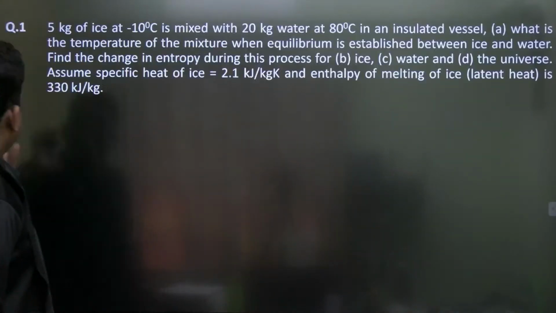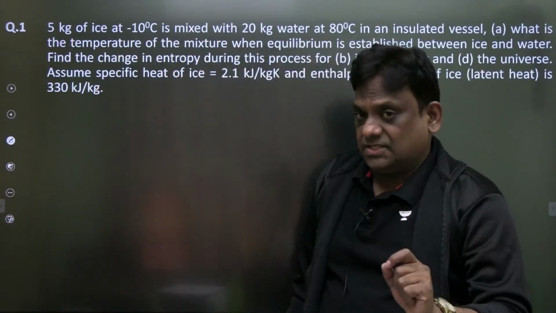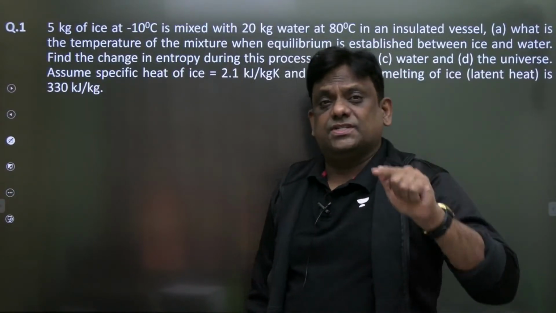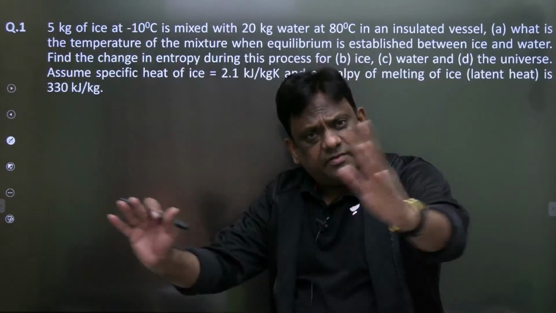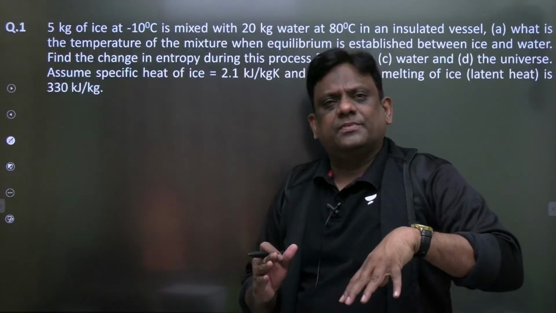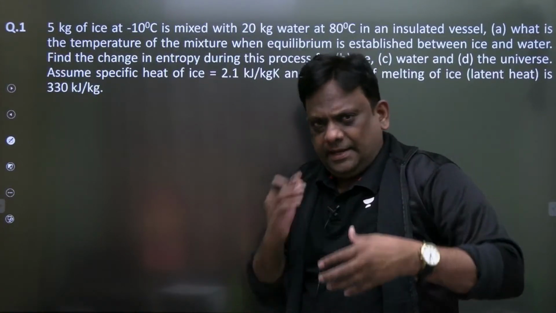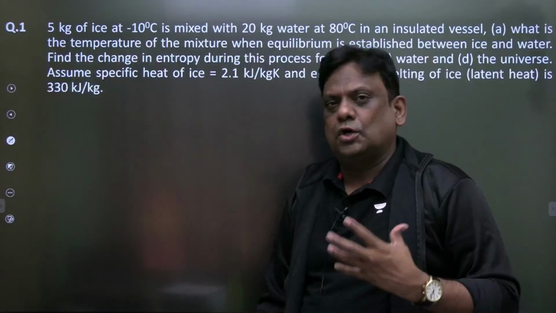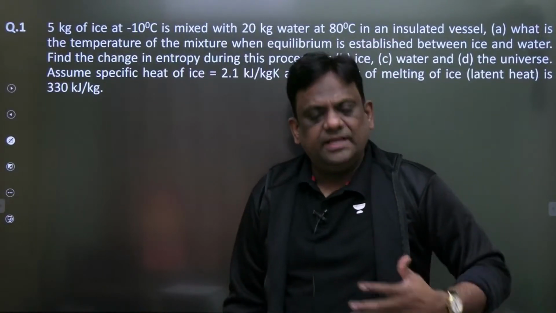So first, I am taking up some questions. I selected questions in such a way that they cover almost all areas: entropy, first law, second law, then availability. Let's take the first question. I'm not saying these questions will appear in examination, but I'm trying to cover in such a way that concepts nearby will be cleared. I'm not taking all, because in this class it is not possible for me to cover everything. So whatever is possible I am doing.